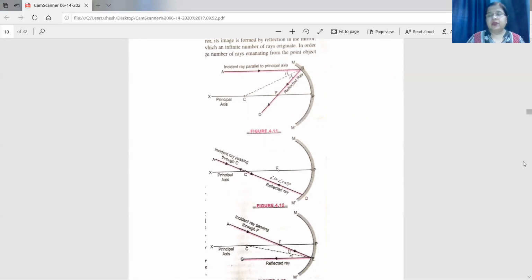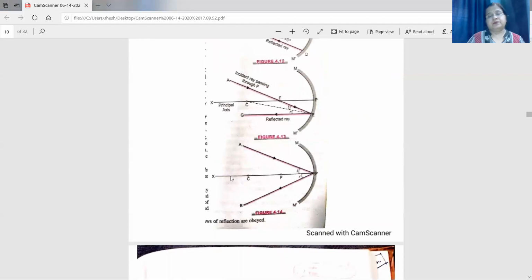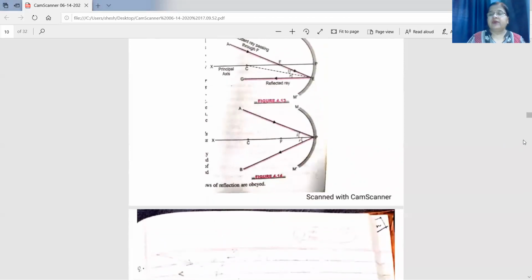What happens when a ray of light falls on the pole? See here, light incident at the pole gets reflected back, making the same angle as the angle of incidence. The reflected ray makes an angle R which is equal to angle I. So these are the four rules, very important, keep them in your head.